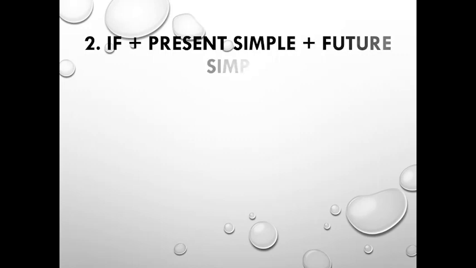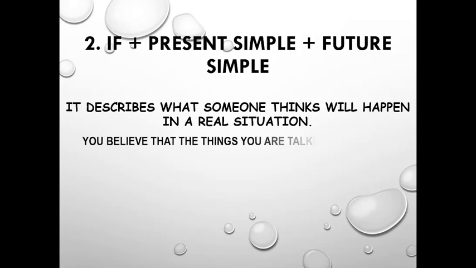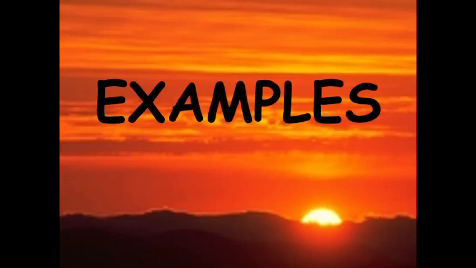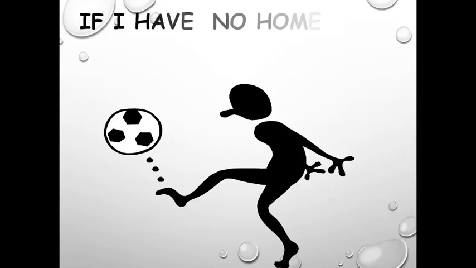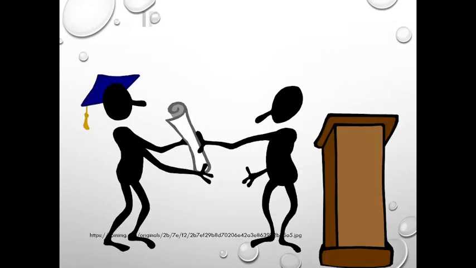Second, if plus present simple plus future simple. It describes what someone thinks will happen in a real situation. You believe that the things you are talking about will happen. And let's work out our examples. If you have no homework, I'll go to play football.